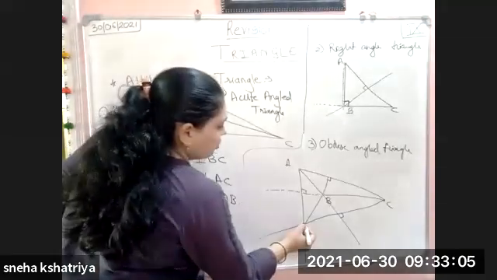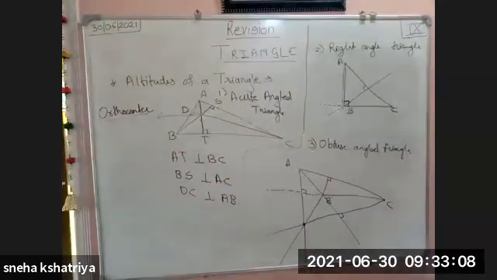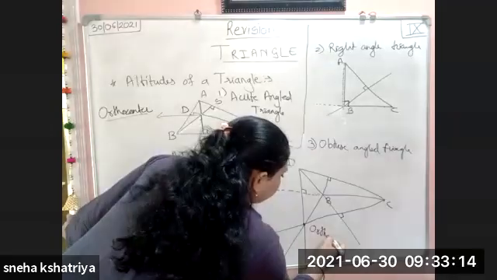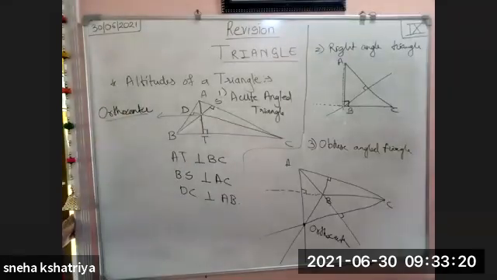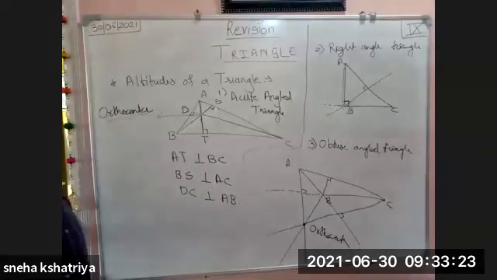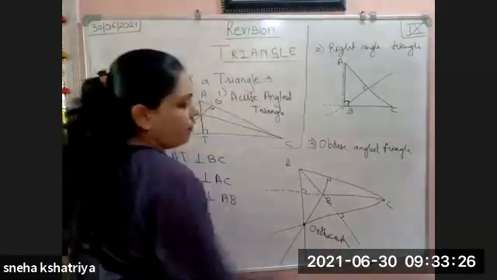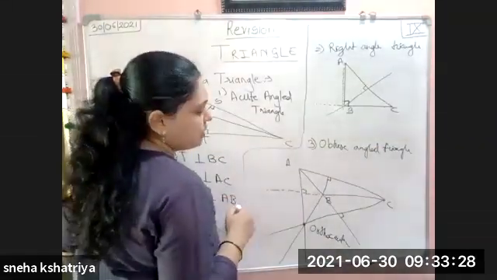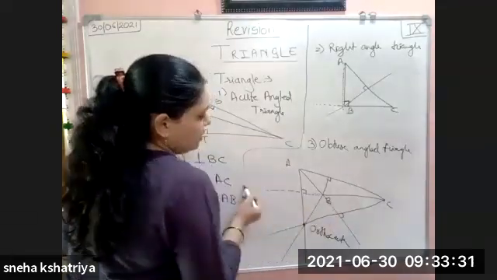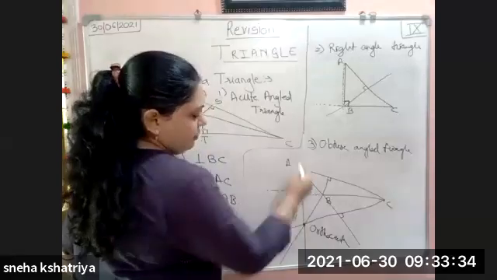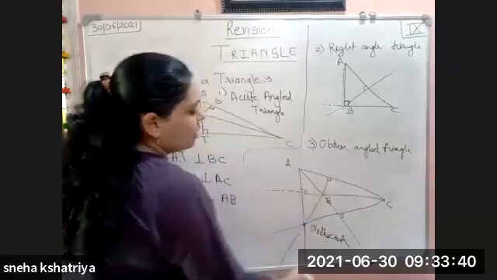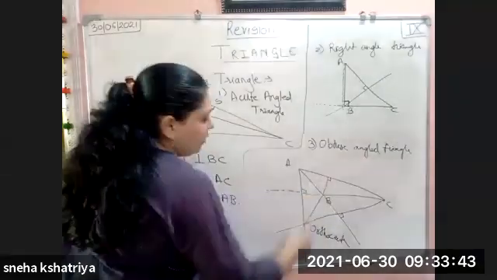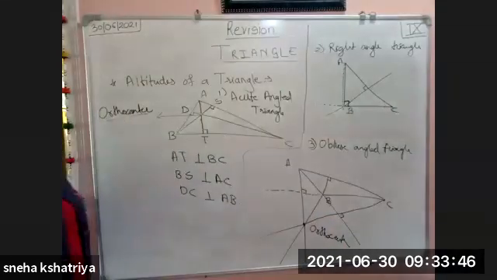So the orthocenter of the obtuse angle triangle will come outside the triangle. Because AB is extended for drawing the perpendicular from point C, and BC is again extended to the left-hand side to draw the perpendicular from A. For these perpendiculars, you have to extend two different lines, and after that all three meet at this point.